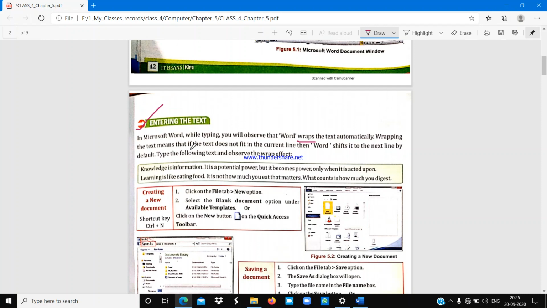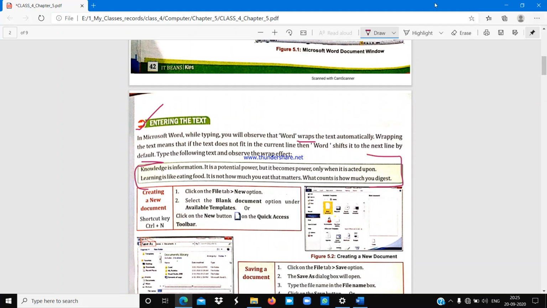Understood? Wrapping the text means that if a particular sentence does not fit in the current line, then Word shifts it to the next line by default. To observe this, you have to type this particular text in your document.